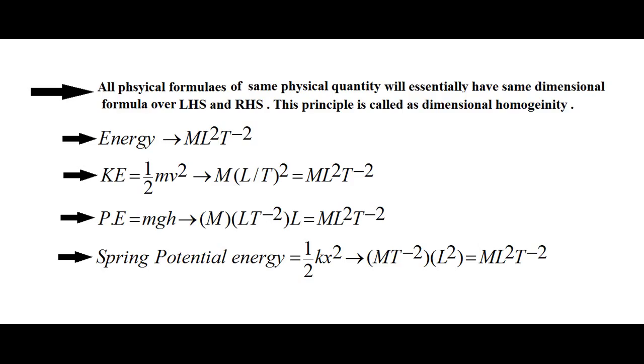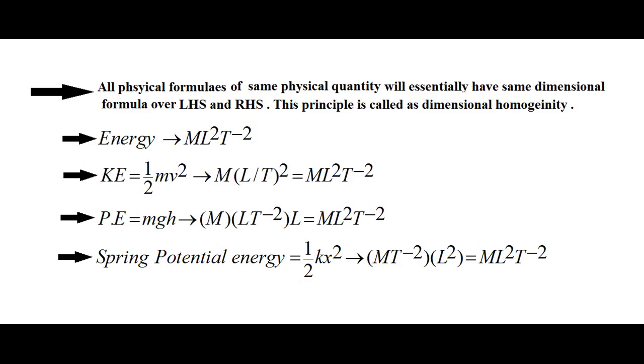For example, energy has the dimensional formula ML² T⁻². So in case we take kinetic energy, it will also have the same dimensional formula, that is ML² T⁻². Similarly, gravitational potential energy is given by mgh. So in case we put the dimensions over the right hand side expression, again we will get ML² T⁻².